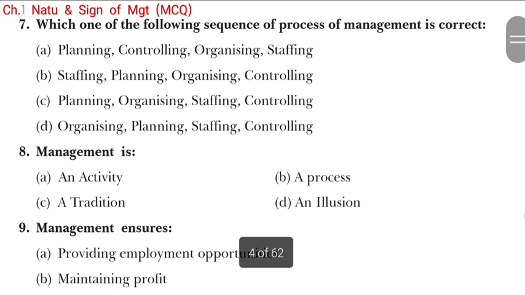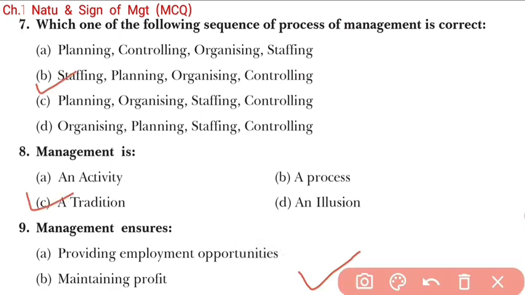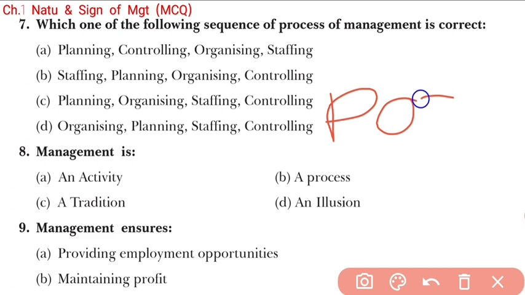This is question number 7. Which one of the following sequences of the process of management is correct? Students, we know that it is POSDC. Here P is for planning, O for organizing, S for staffing, D for directing, and C for controlling.